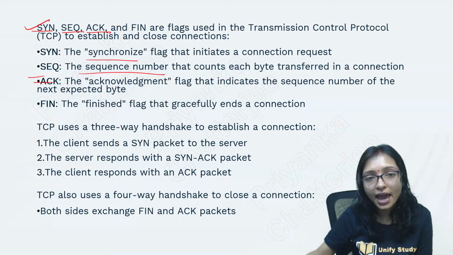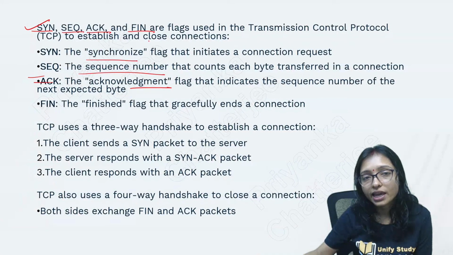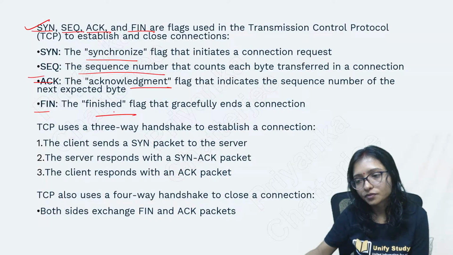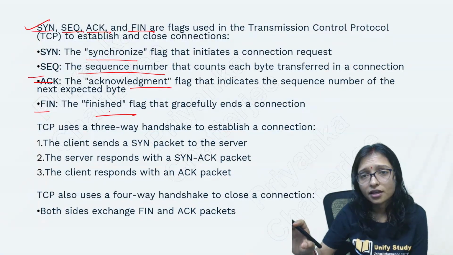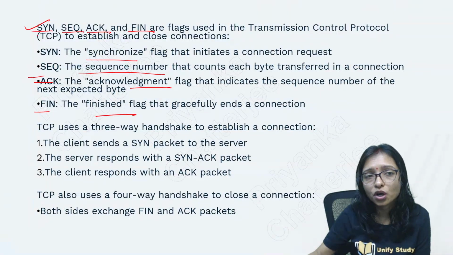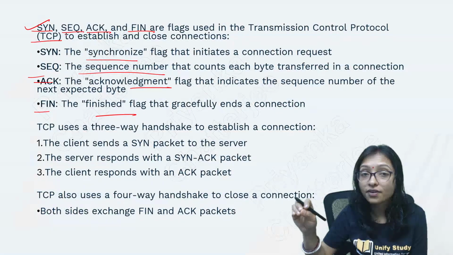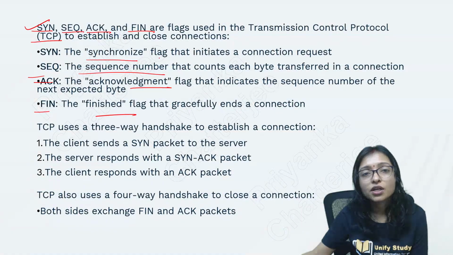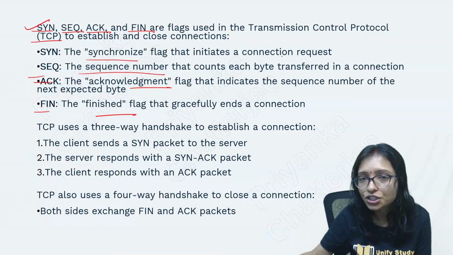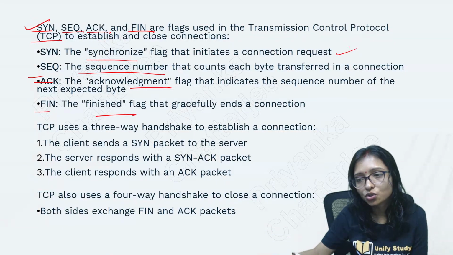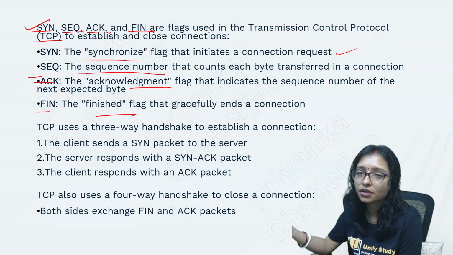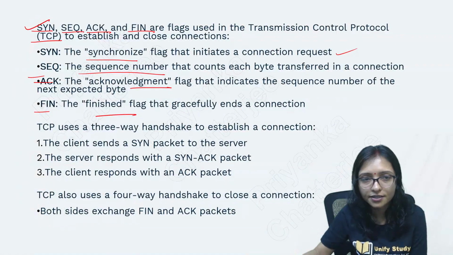ACK means acknowledgement, and FIN means finished. These are the flags we are using in the transmission control protocol, that is TCP. Okay. So synchronization flags initiate the connection request. So whenever you are sending a connection request, it will be set.